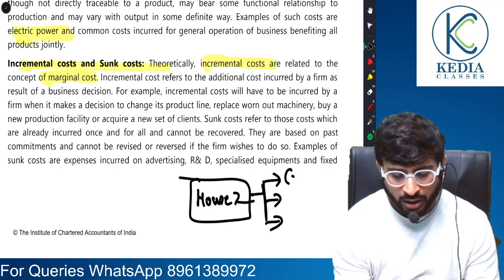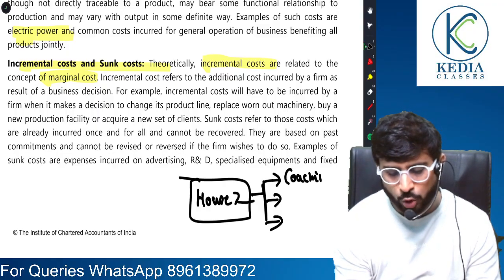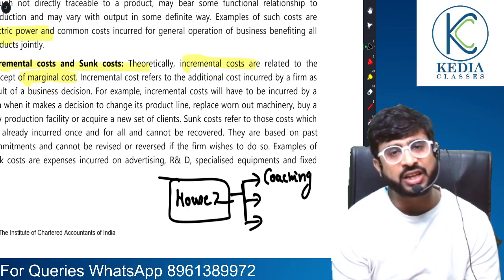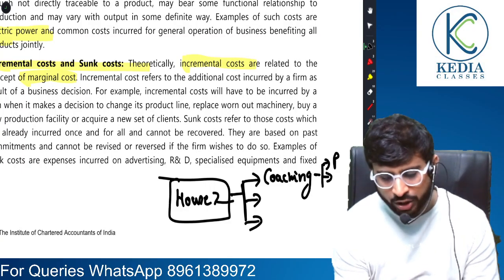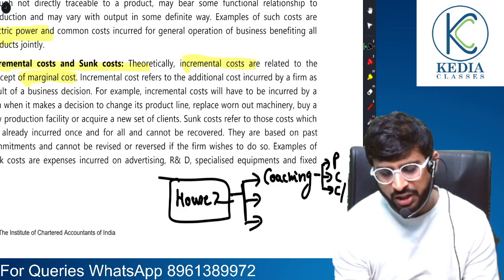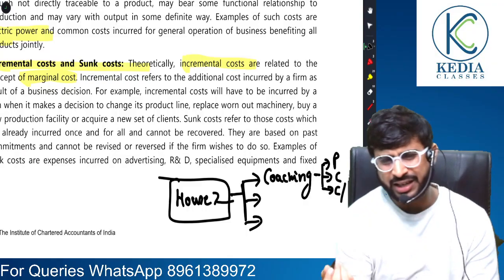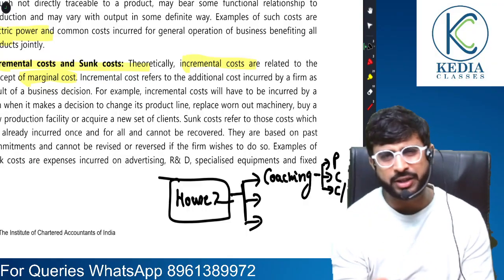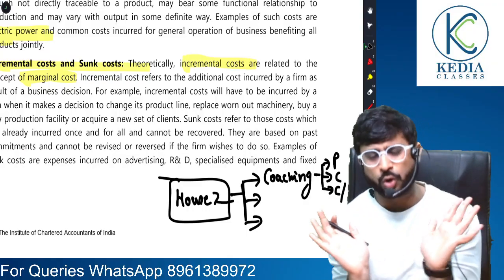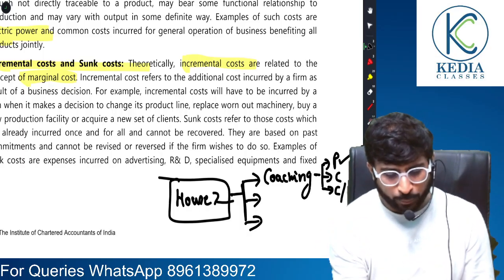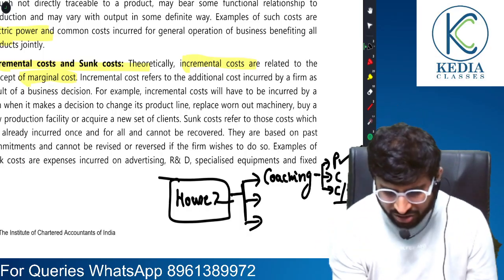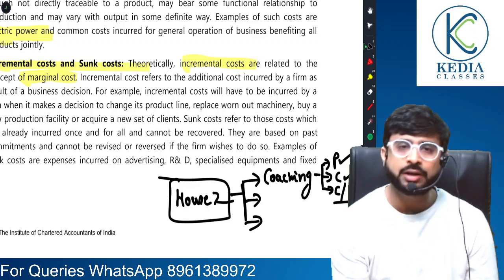One option could be I can set up my own coaching institute. In such a scenario, I will have to spend some money on projector, some money on camera, some money on chairs, tables. Air conditioner is useless to count because it will be incurred elsewhere also. So if I decide to do coaching, I would have to buy projector, chair tables, and camera.